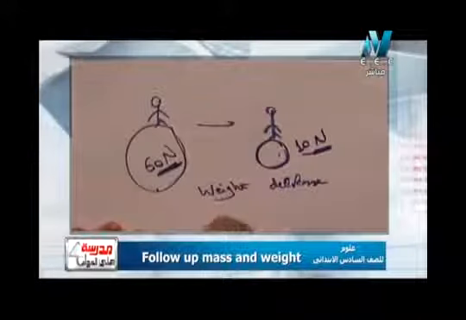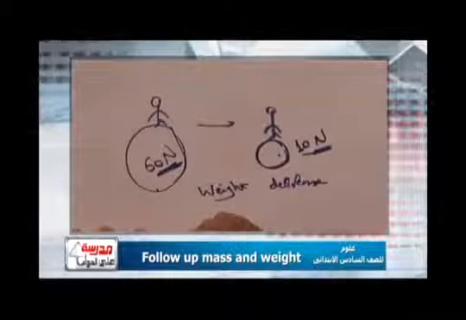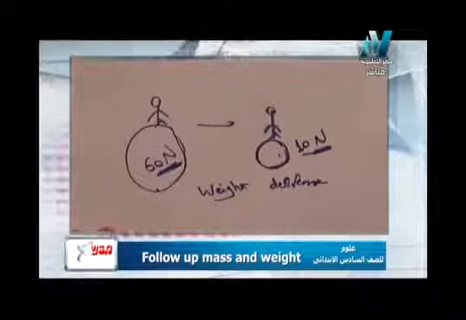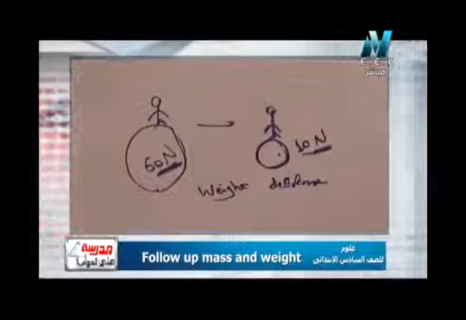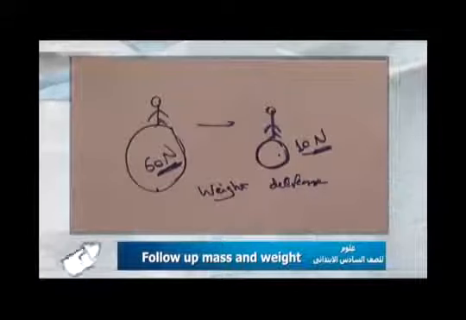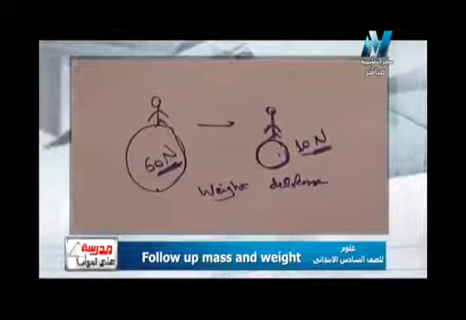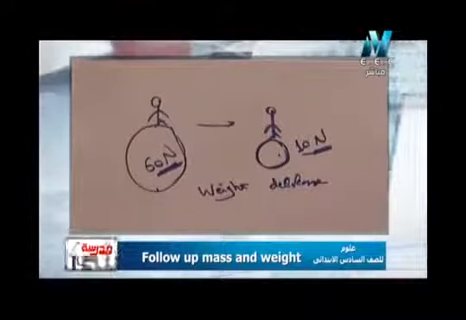Why the weight decreases? Because the weight decreases by changing the place, or because the size of the moon is smaller than the size of the earth. يعني كل ما الكوكب يكبر يبقى كمية الشد أكتر، يبقى الويت أكتر. كل ما الكوكب يصغر أو الجسم اللي انا موجود عليه يصغر يبقى كمية الشد أصغر، يبقى for example for that the weight decreased، الوزن بيقل.